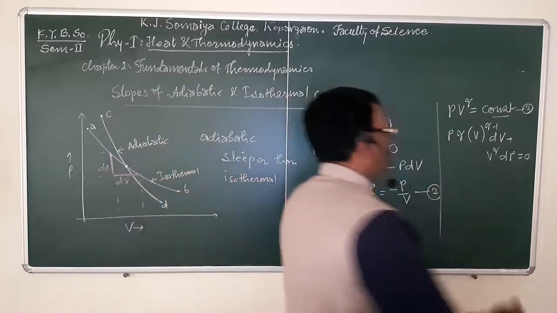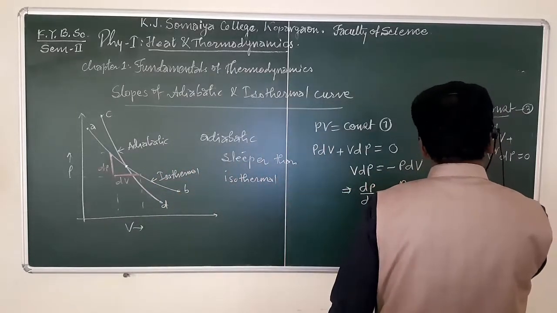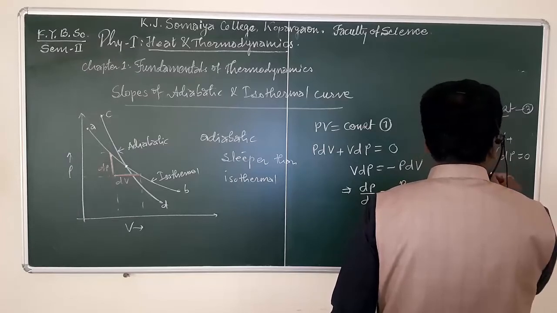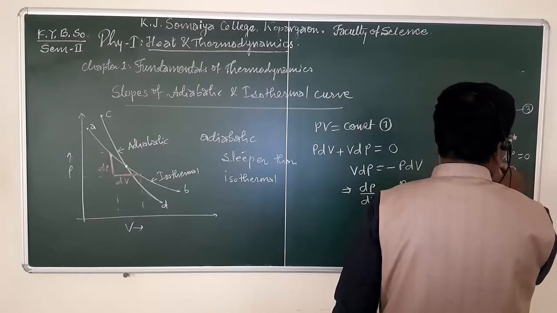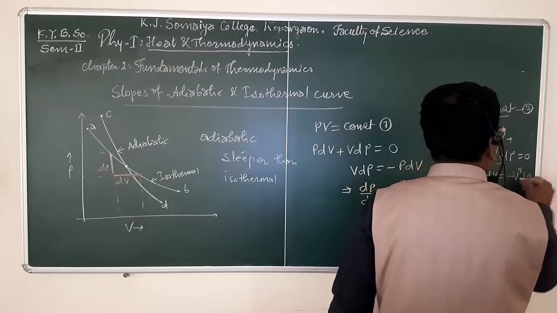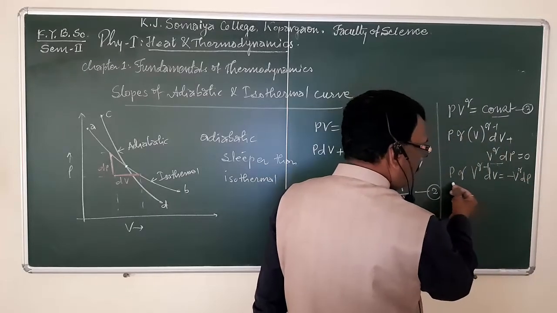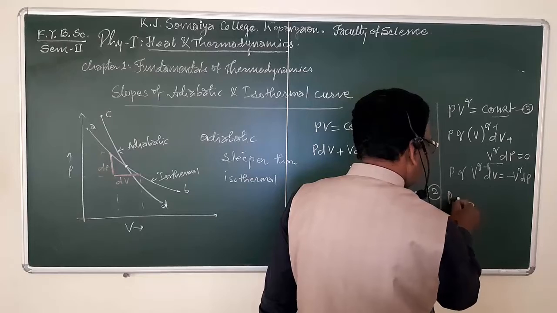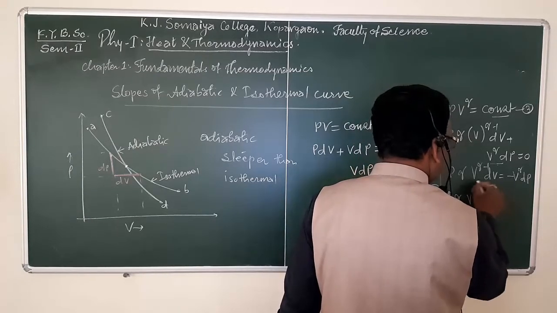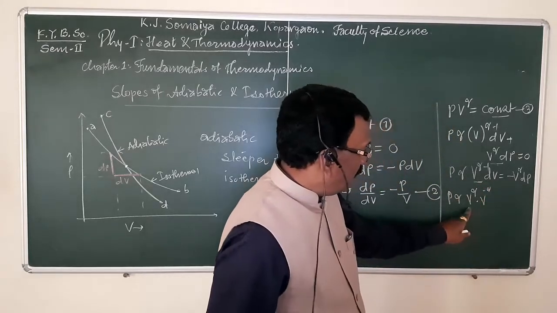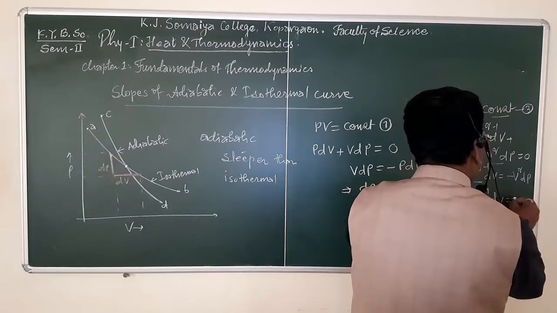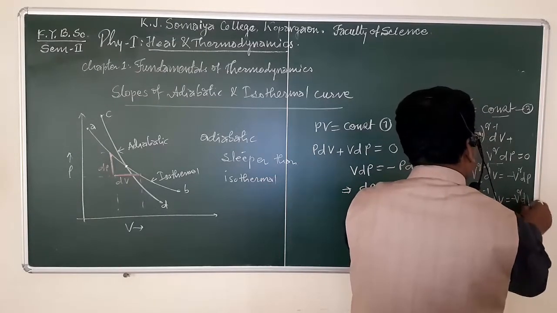Or instead we can write P gamma V raised to gamma minus 1 dV is equal to, taking this term to this side, minus V raised to gamma dP. V raised to gamma minus 1 is nothing but V raised to gamma into V raised to minus 1, so P gamma V raised to gamma into V raised to minus 1 dV is equal to minus V raised to gamma dP.